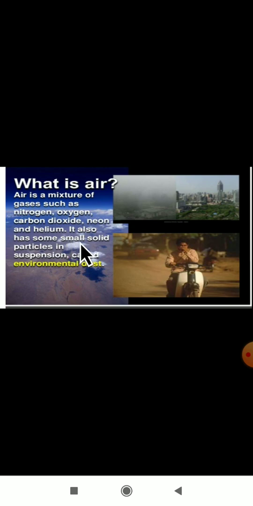It also has some small solid particles in suspension called environmental dust. As you all know, in our environment, dust particles are also present. They are also included in the air. I hope you have understood what air is, the definition of air. Air is a mixture of many gases like nitrogen, oxygen, carbon dioxide, neon and helium.